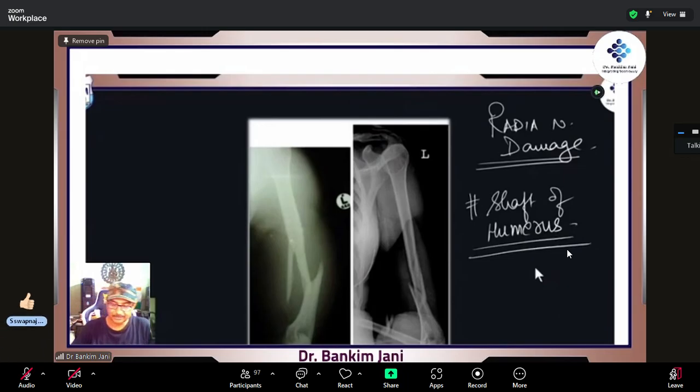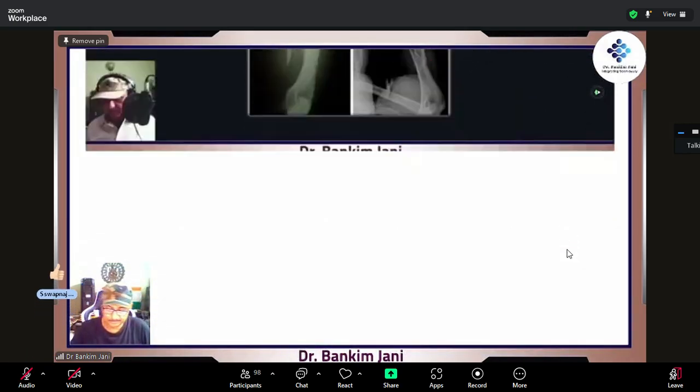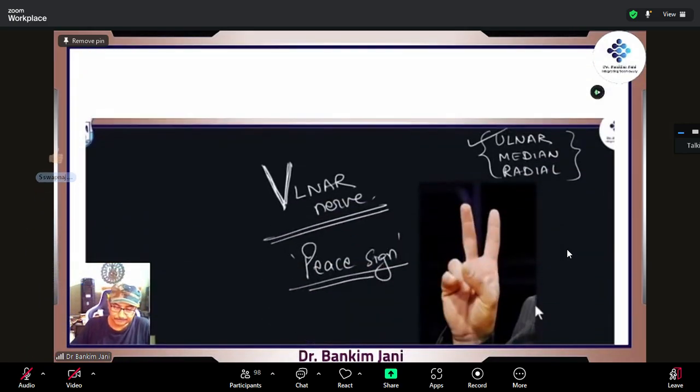Over here, if it is a shaft of humerus, you can see that there is an extensive fracture of the shaft of humerus. Which nerve would be damaged? Radial nerve. Radial nerve damage. When we'll be discussing the hand, at that point, we'll be discussing all these signs again. These are all classical clinical signs.